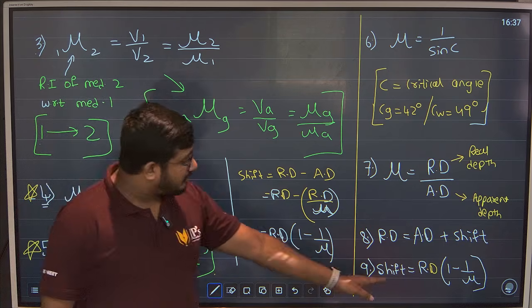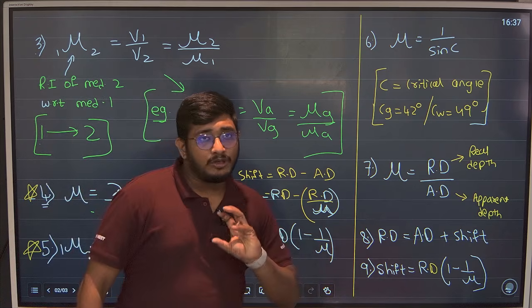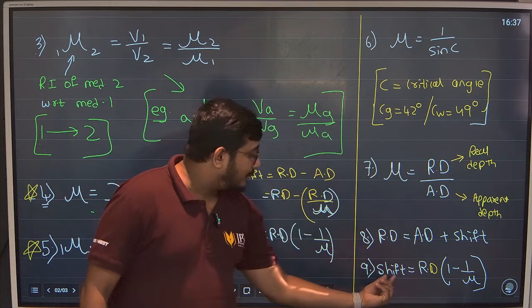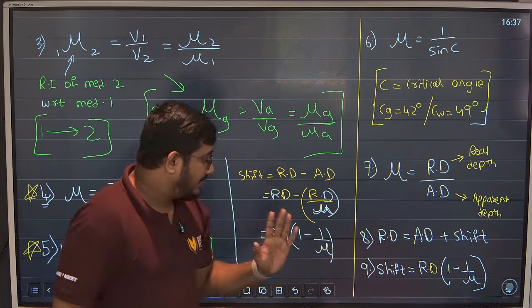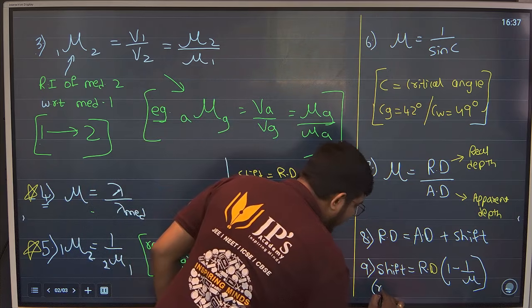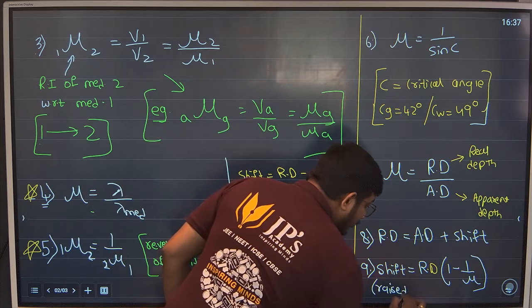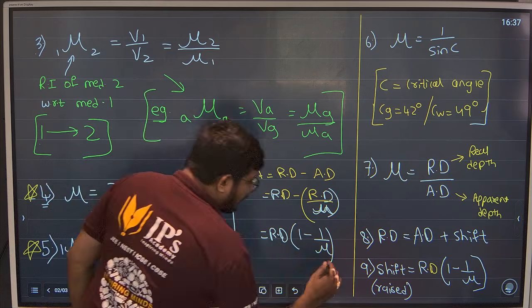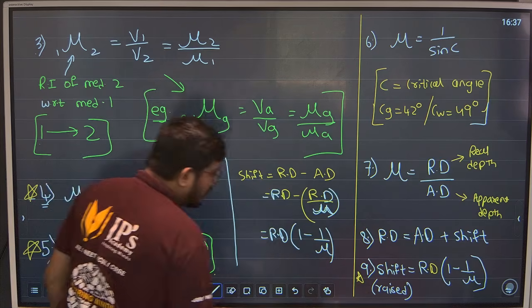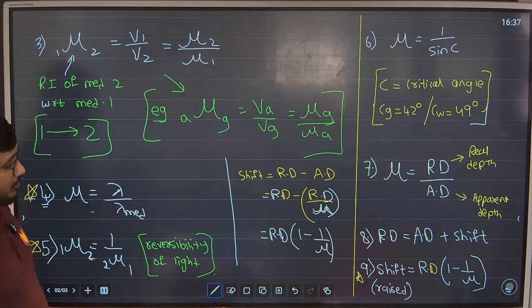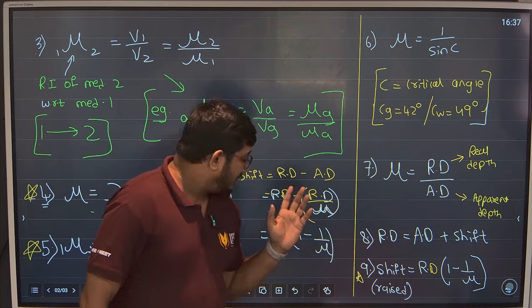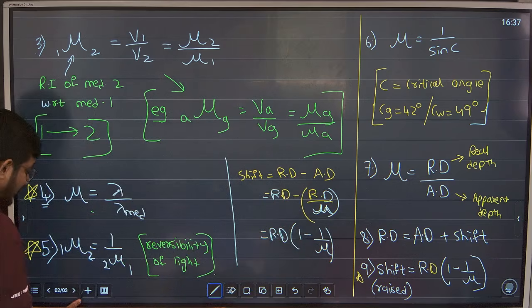In the exam they will ask you the shift. Okay? Now they will ask questions like the object is raised. Raised means shift. Again, students lose marks in this numerical because they don't understand the question. The shift will be RD 1 minus 1 upon mu. These are the 3 important formulas for shift. Next, still there are many formulas, guys. Next, 10th.